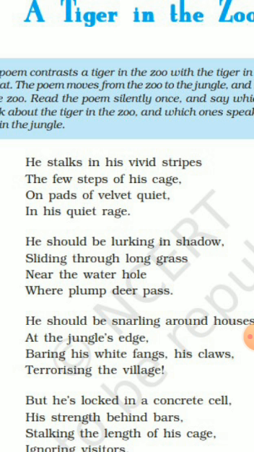In the third stanza, again first line to second line, enjambment, because there is no full stop or commas in the first line. Next line, stanza 4. See the second line, his strength behind bars. Behind bars, B sound is repeated. So here will be alliteration.